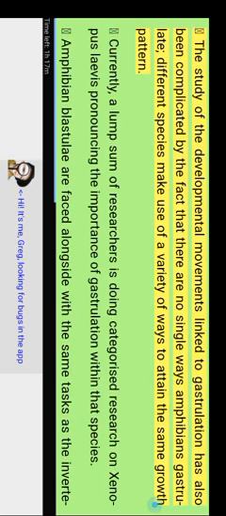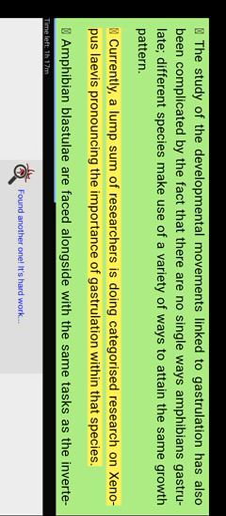Gastrulation in amphibians. The study of amphibian gastrulation serves as both the oldest and one of the newest areas of experimental embryology. See Beetschen 2001, Brockman as well as Gilbert 2005. The majority of theories regarding gastrulation mechanisms as well as axis specification have been revised over the past two decades. The study of the developmental movements linked to gastrulation has also been complicated by the fact that there is no single way amphibians gastrulate. Different species make use of a variety of ways to attain the same growth pattern. Currently, a large number of researchers are doing focused research on Xenopus laevis, pronouncing the importance of gastrulation within that species.